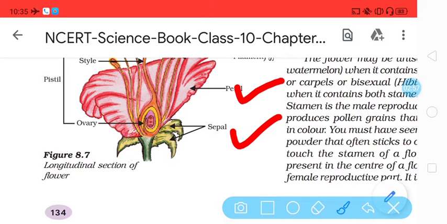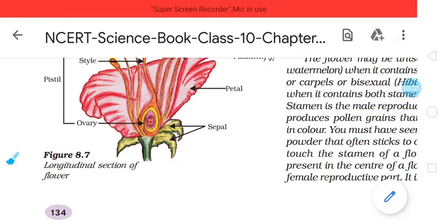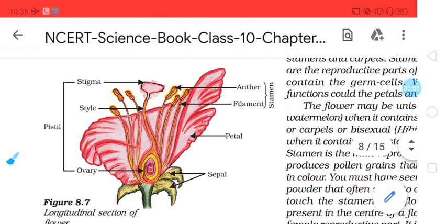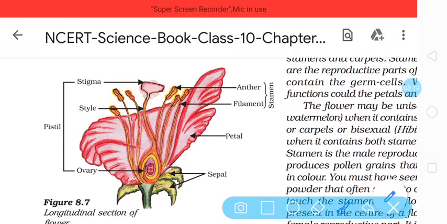So this is called a petal, which is in different colors to attract pollinators from different agencies, let it be insects, honeybees, or other birds, and so on. These two parts, sepal and petal, are collectively called non-essential whorls.